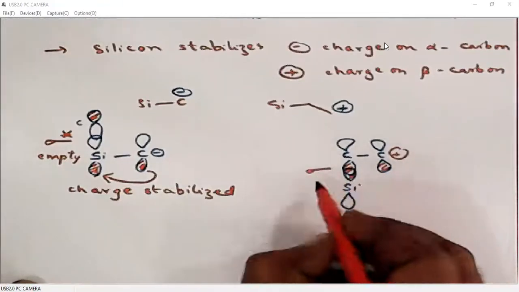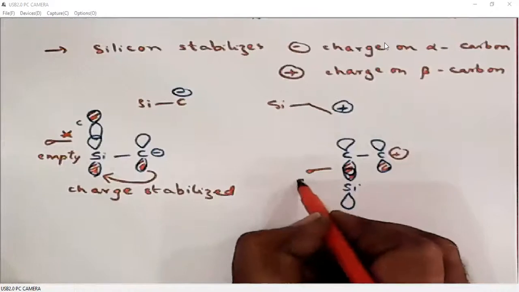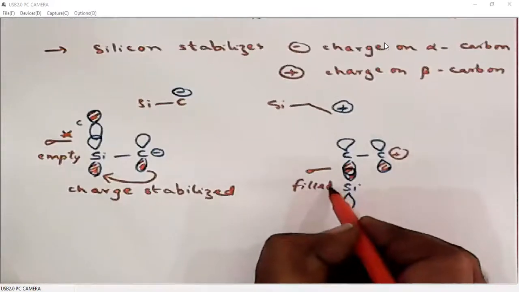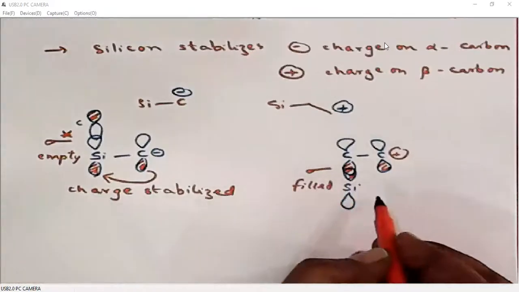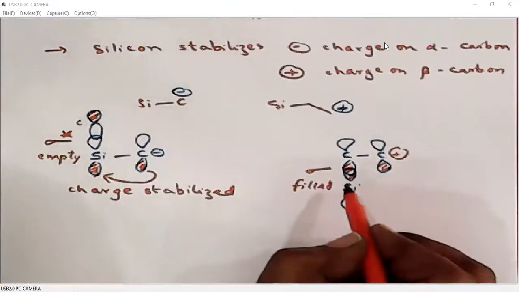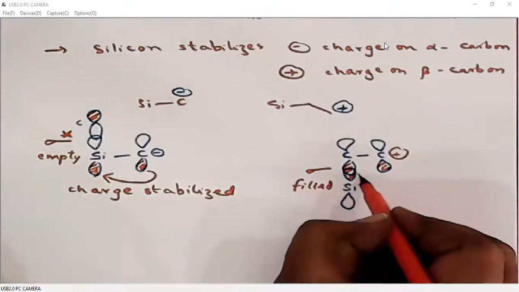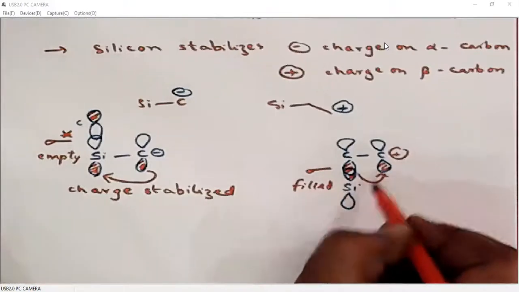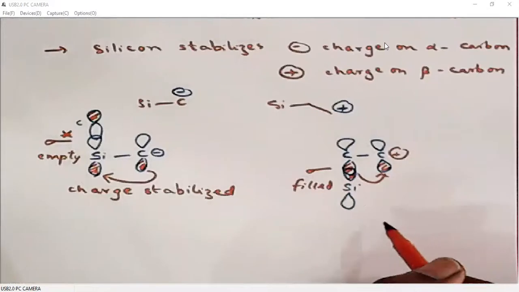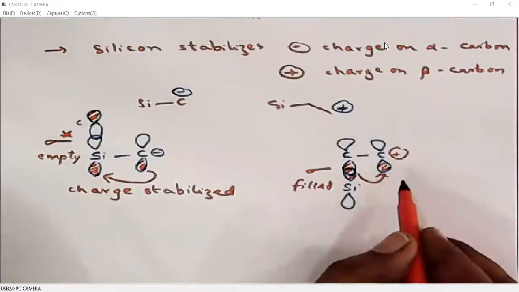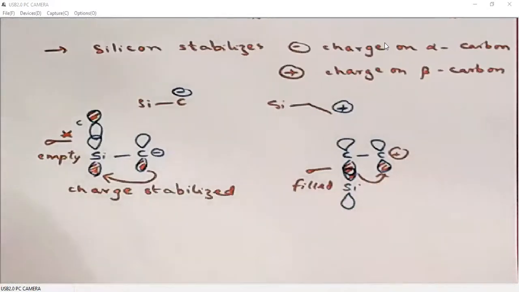This sigma orbital is always a filled orbital. The sigma orbital with its filled electrons now polarizes the bond pair towards the positive charge so that it leads to a stable carbocation.